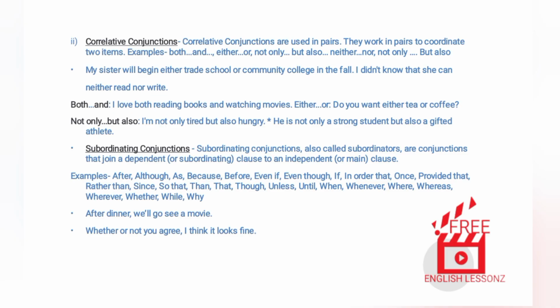3. Subordinating conjunctions. Subordinating conjunctions, also called subordinators, are conjunctions that join a dependent, or subordinating, clause to an independent, or main, clause. Examples: after, although, as, because, before, even if, even though, if, in order that, once, provided that, rather than, since, so that, then, that, though, unless, until, when, whenever, where, whereas, wherever, whether, while, why.